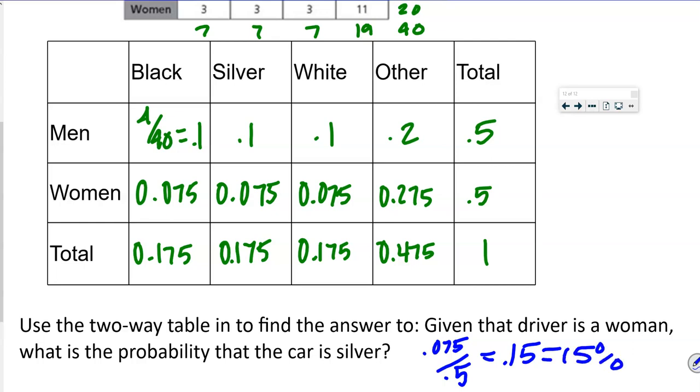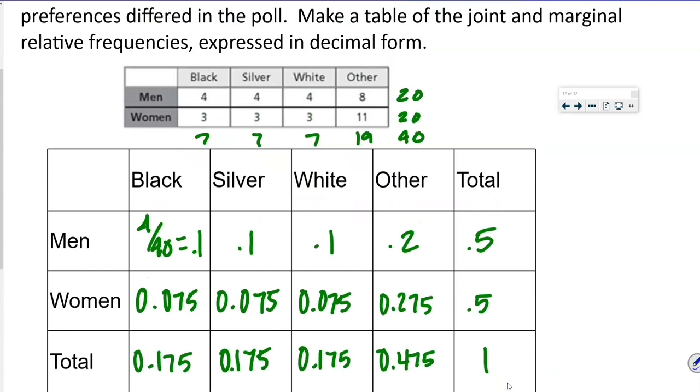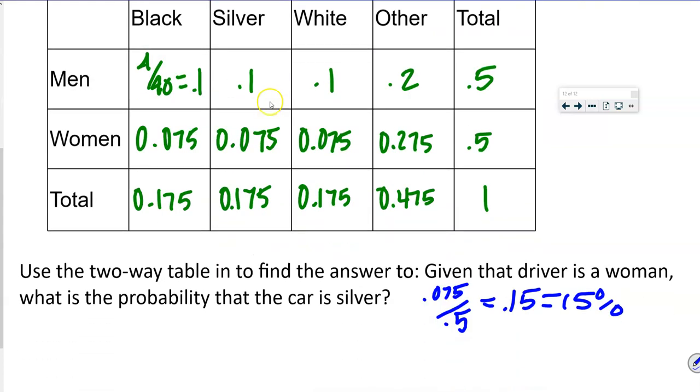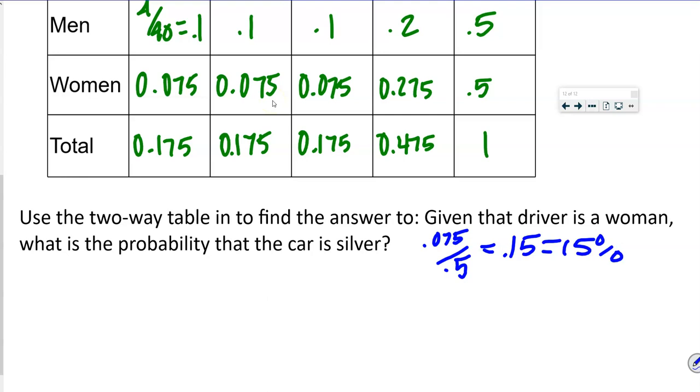Now, the other way you could have done it is you could have taken your original numbers from the table, and that's what a lot of people did. They take the given, which is women, which was the 20, okay, and then we take the 3, the silver cars that the women had, and that's still 0.15 and 15%. So you could approach this problem either way when it came to solving for the probability.